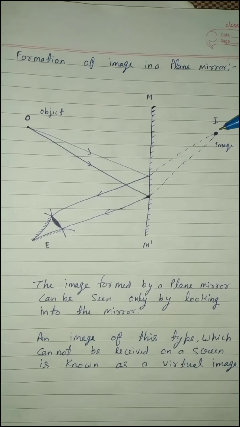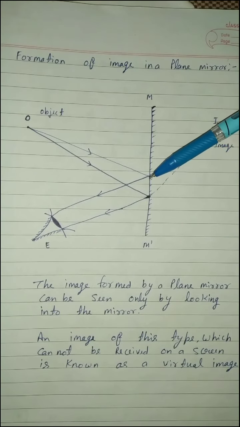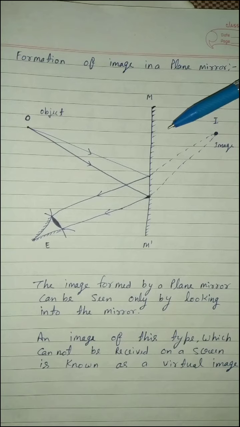Here we can see that the light rays are represented as dotted lines. Dotted lines show that the light rays actually do not meet but appear to meet. Hence, the image formed by the mirror is a virtual image.